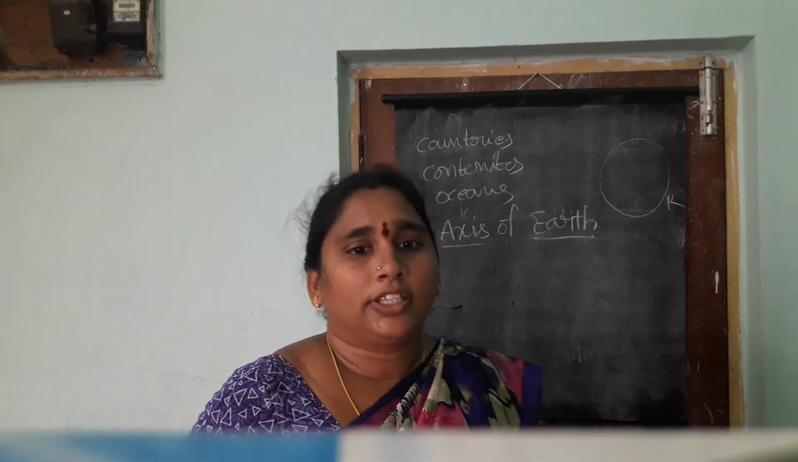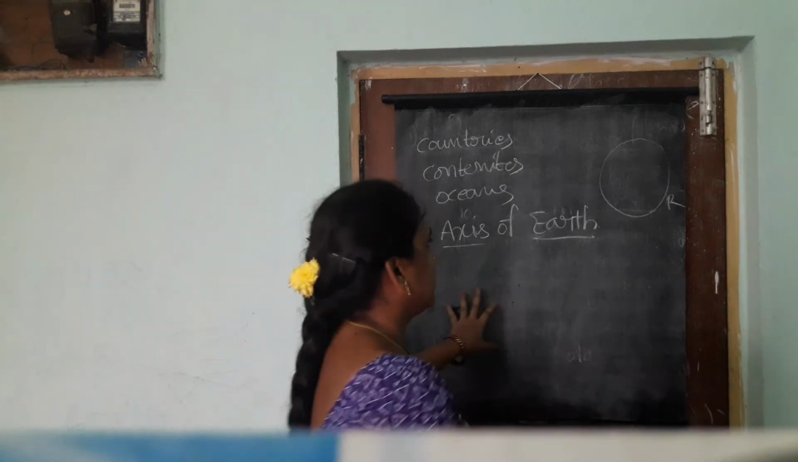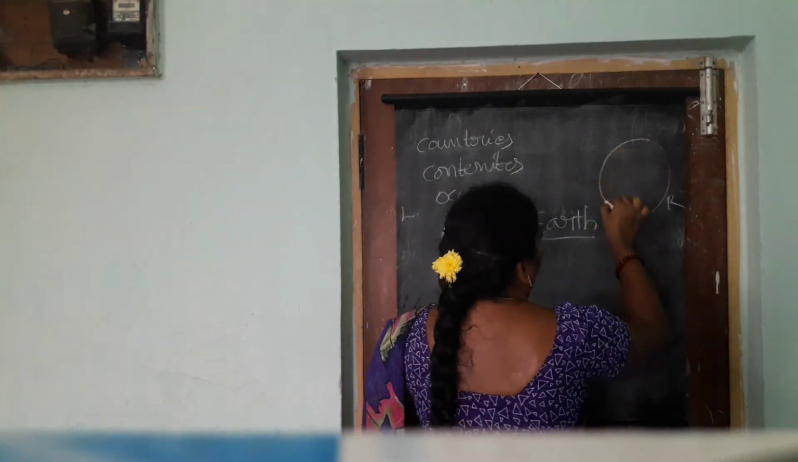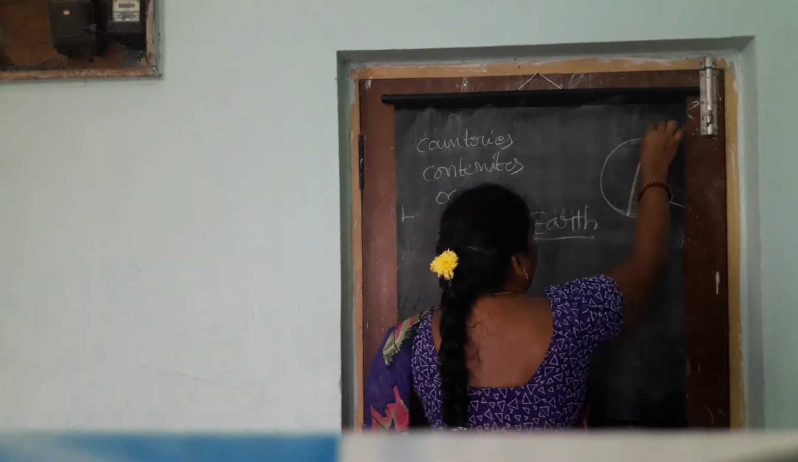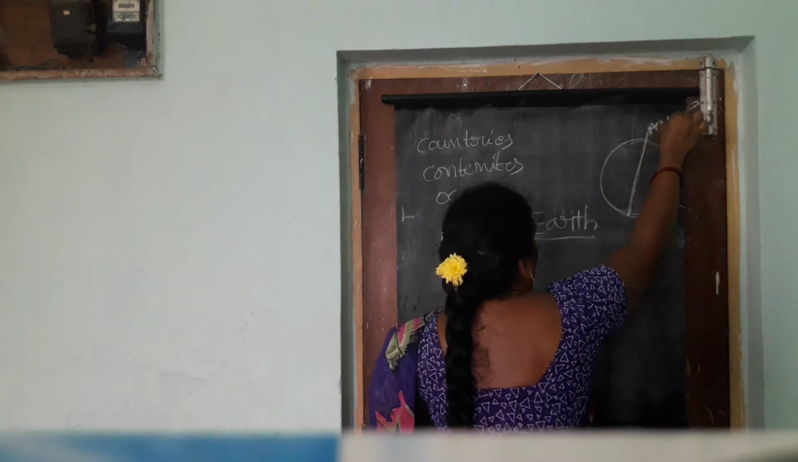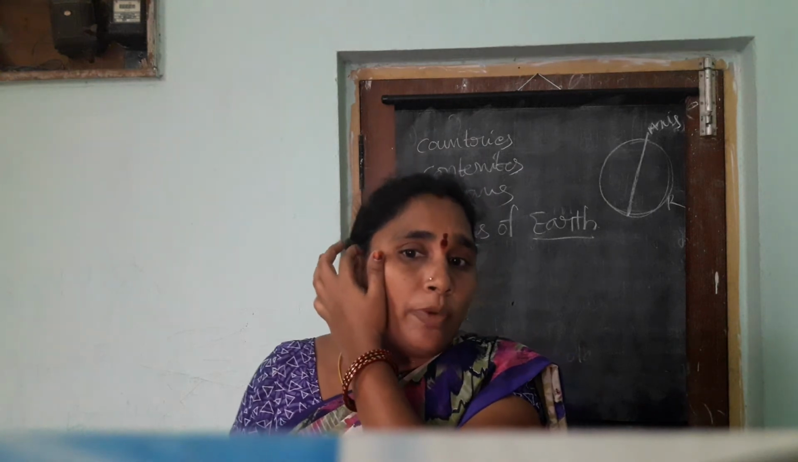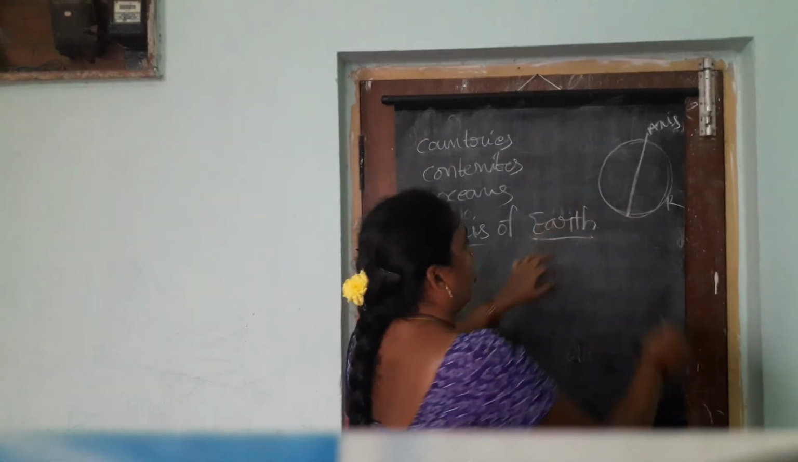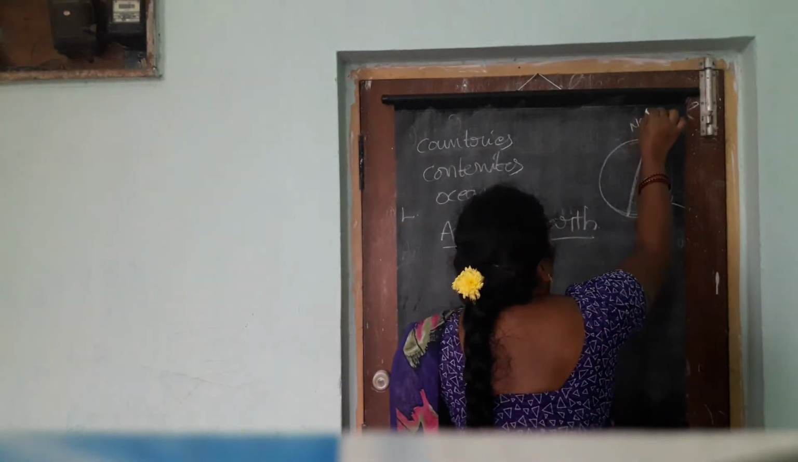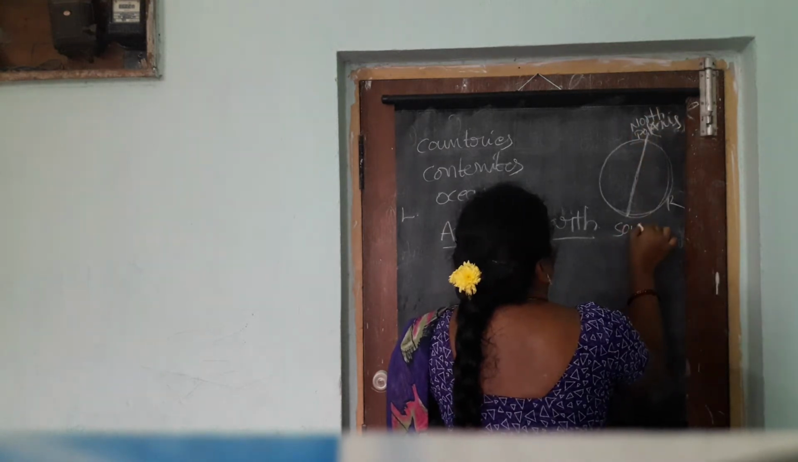Axis of the earth, and a needle is fixed through the globe in a tilted manner, which is called the axis. This is the earth, this is the axis, this is a needle. Okay, the 2 points on the globe through which the needle passes are the 2 poles, north pole and south pole.